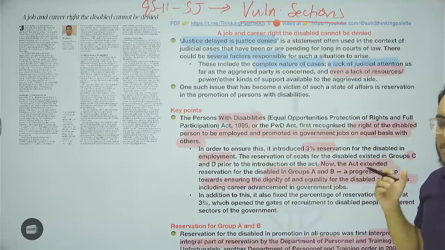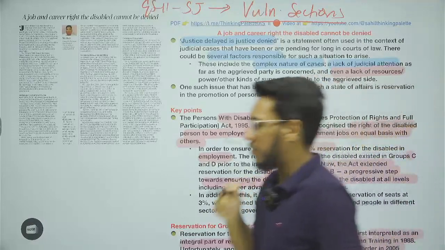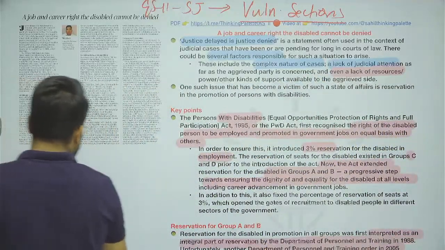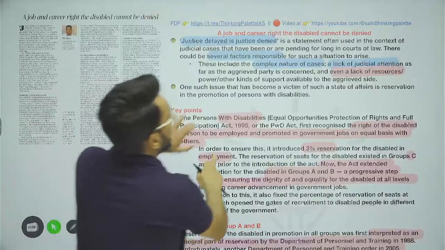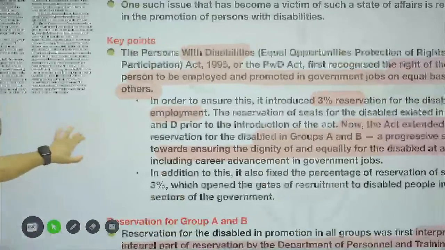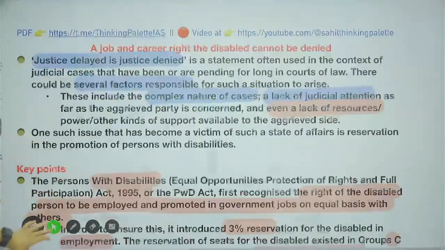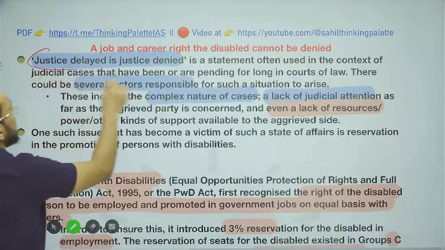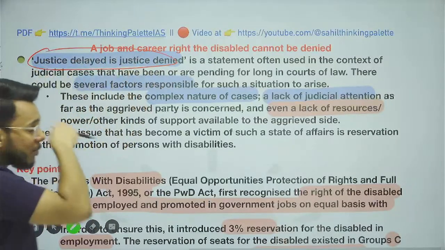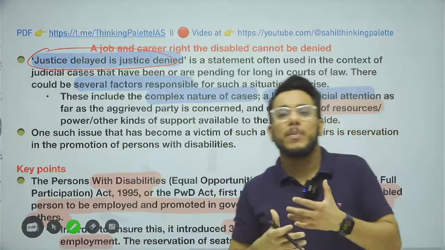Now, guys, when we talk about justice, there is one rule of justice that you might have heard many number of times. That is, justice delayed is justice denied. Many of the cases are pending, and justice cannot be given in time.